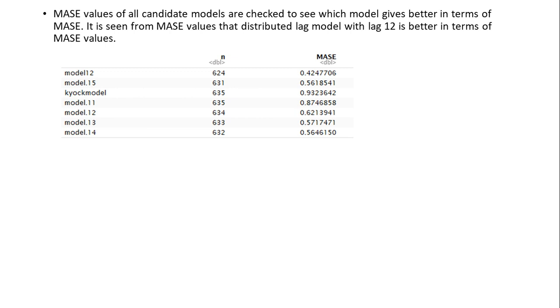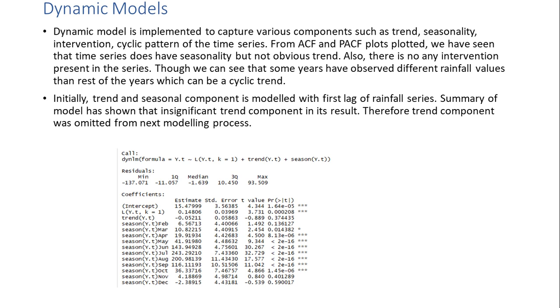After implementing distributed lag models, dynamic models are used to capture various time series components such as seasonality, trend, cyclic pattern, etc. We have seen that the series shows seasonality but no trend and intervention.